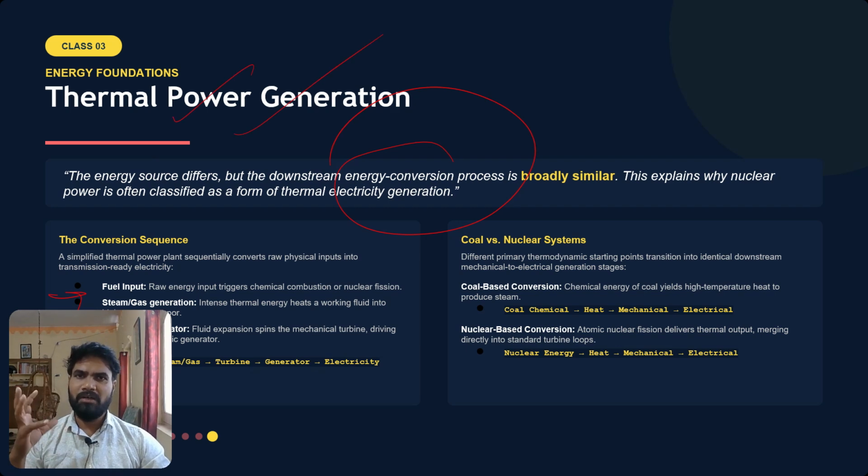Thermal power generation served us like anything, but gradually we are moving away from it. Now we are talking not about thermal energy but renewable energy: getting energy from solar, wind, and biomass. That is what we are talking about. So the fuel input will be burned first, then steam or gas will be generated, and that steam or gas will spin the turbine. In that way, electrical energy will be generated.